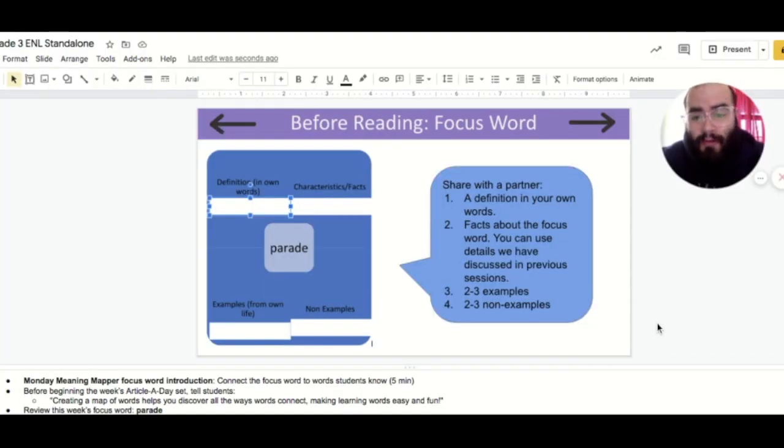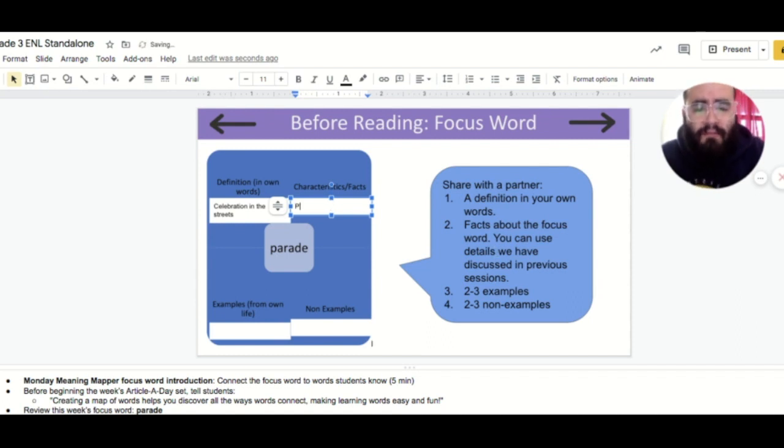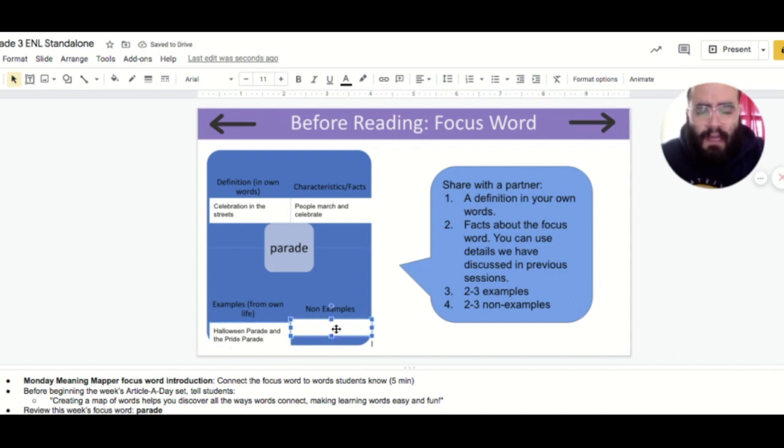So now I'm going to show you how I would fill mine out. The definition of parade in my own words is a celebration in the streets. Some characteristics or facts about parades are that people march and celebrate. Some examples are the Halloween parade and the Pride parade here in New York City. And some non-examples, I would say a birthday party, because even though a birthday party is a celebration, it's not a celebration in the streets. So a birthday party is not an example of a parade.